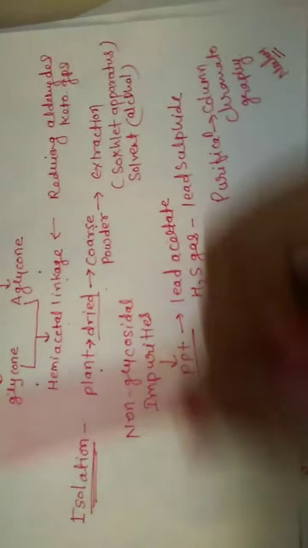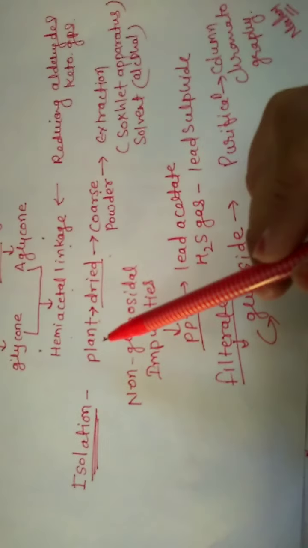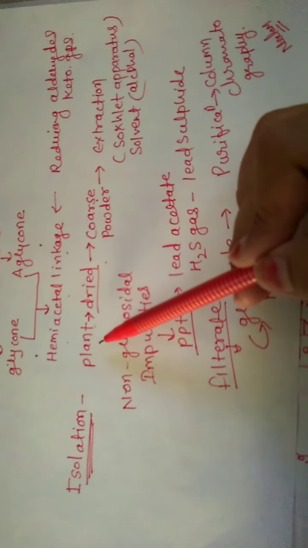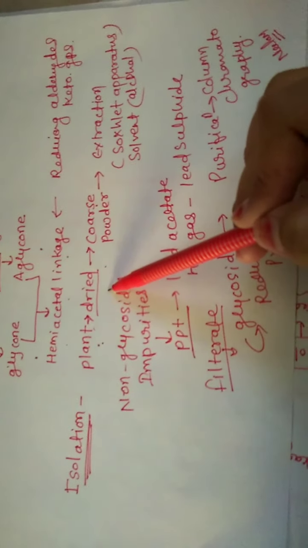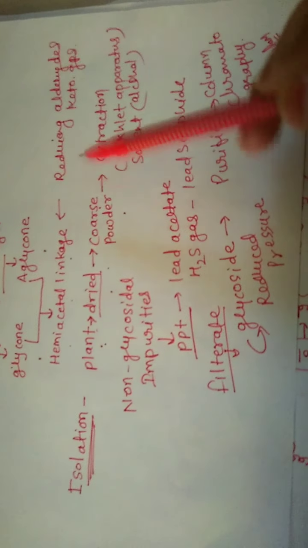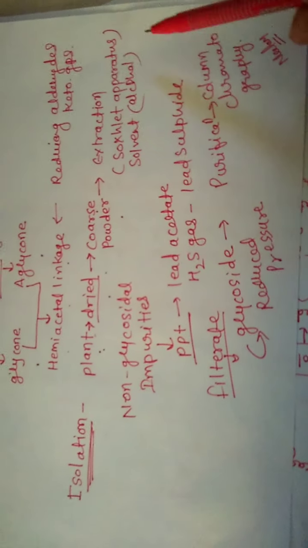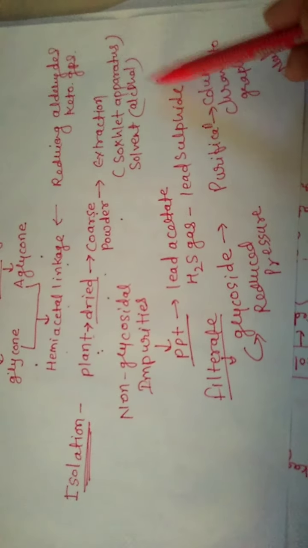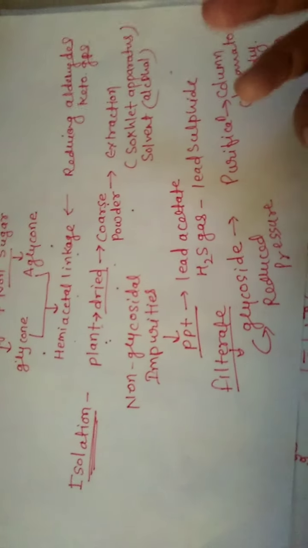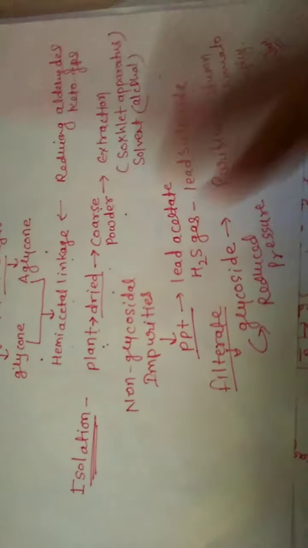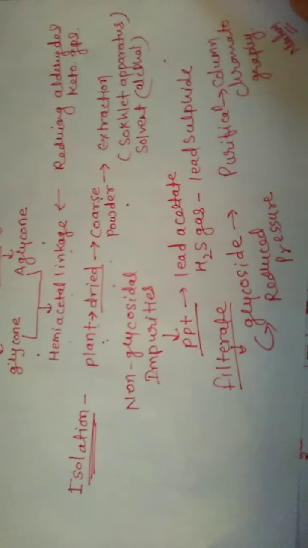So here we can revise this. The obtained part of the glycoside from the plant is dried, converted into coarse powder, and extracted by Soxhlet apparatus using the solvent alcohol. By extraction we get a non-glycoside and a glycoside portion.